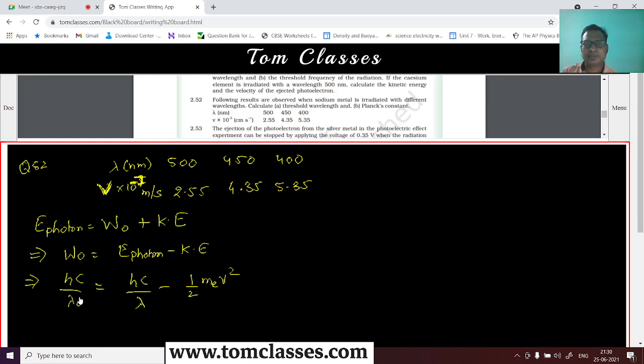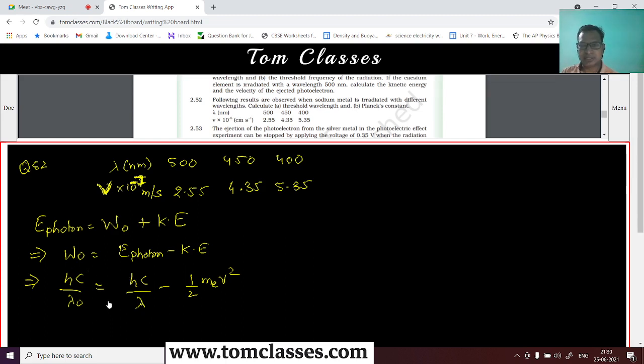Yes, sir. So when sodium is irradiated with different wavelengths, calculate the threshold wavelength. So this will give us the threshold wavelength. Because this term is changing, because the kinetic energy is changing and the wavelength is changing, but this difference is going to be the same. That is the work function, right?